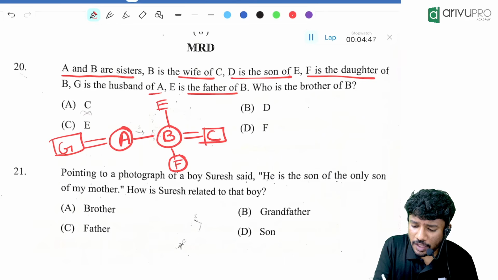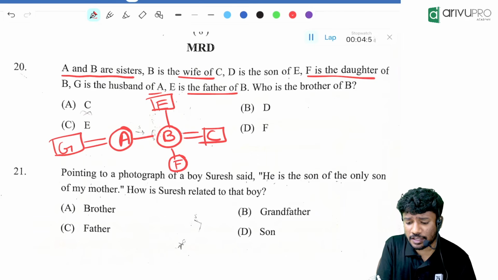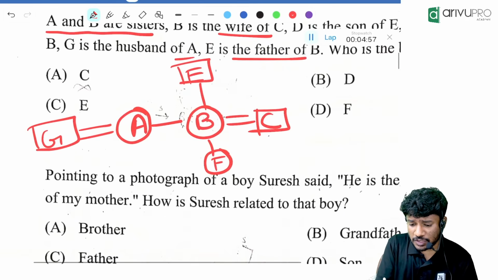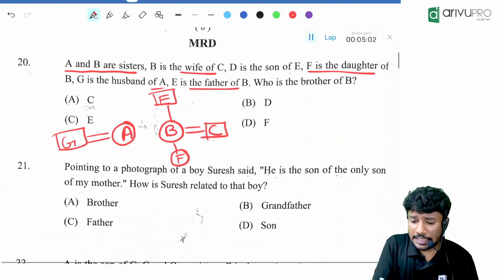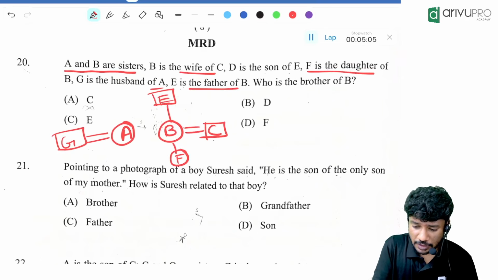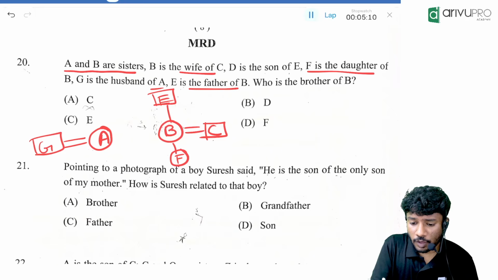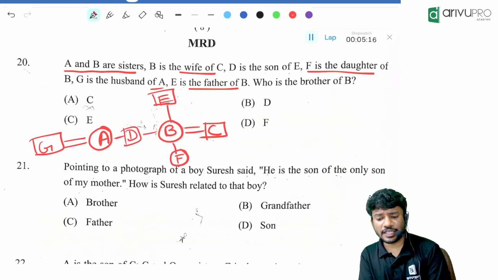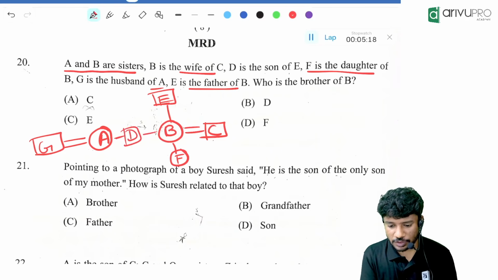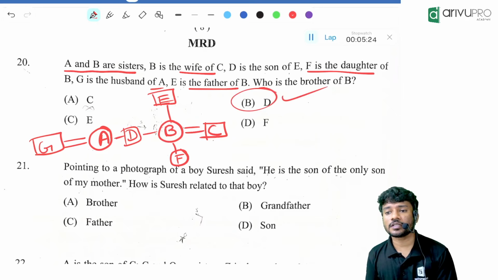E is the father of B. D is the son of E, which means there should be one more person in this generation, in between them. D is the son of E, right? Correct. One more person is over here. Everything is given. Now, who is the brother of B? D. Very easy answer. Which option? Option B is the answer.